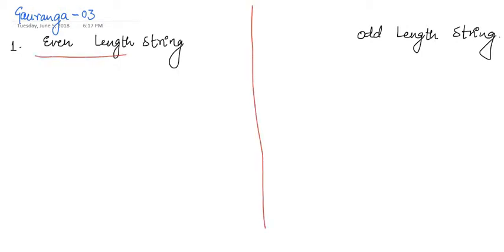We have to construct a DFA which accepts even length strings. So the language will be even length strings: epsilon, AA, AB, BA, BB, and similarly.